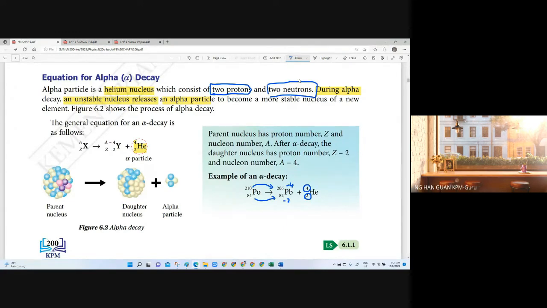Why do I highlight this part? Because some questions are really tricky. They do not ask about the nucleon number change, they ask about the neutrons. If you are careless and just look at the end without studying the question carefully, you will get the wrong answer. So for this type of question, please be alert. Study slowly and make sure you know what the question needs.